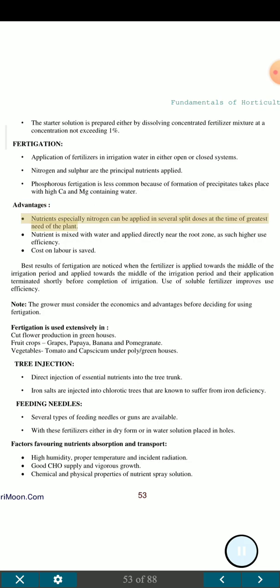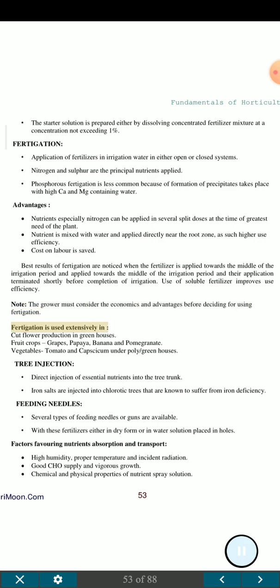Advantages: nutrients, especially nitrogen, can be applied in several split doses at the time of greatest need of the plant. Nutrient is mixed with water and applied directly near the root zone, so there is higher use efficiency. Cost of labor is saved. Best results of fertigation are noticed when the fertilizer is applied towards the middle of the irrigation period and its application terminated shortly before completion of irrigation. Use of soluble fertilizer improves use efficiency. Note: the grower must consider the economics and advantages before deciding on using fertigation.